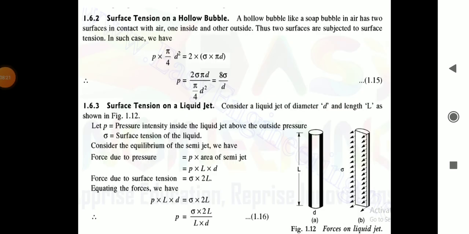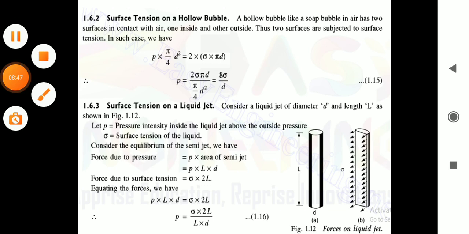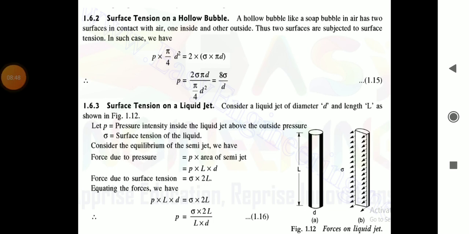Then the surface tension on a hollow bubble. A hollow bubble, like a soap bubble in air, has two surfaces in contact with air, one inside and the other outside. Thus, two surfaces are subjected to surface tension. In such a case, we have the pressure force equal to the tensile force.